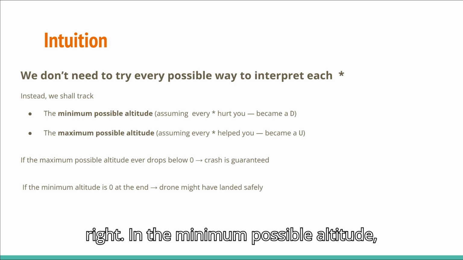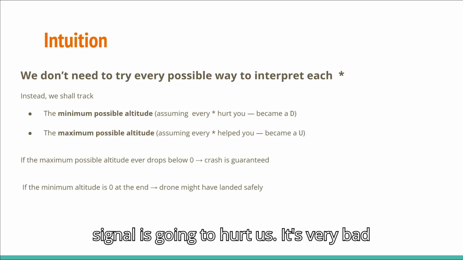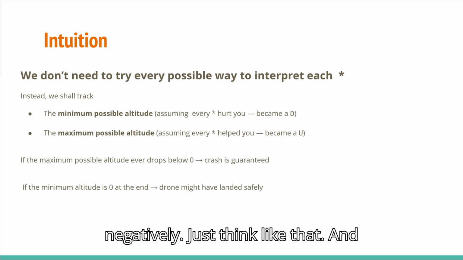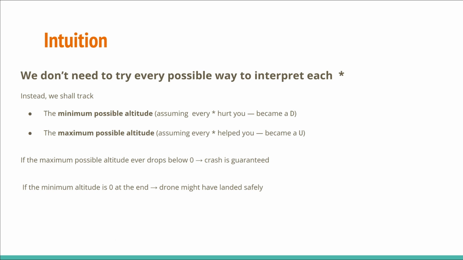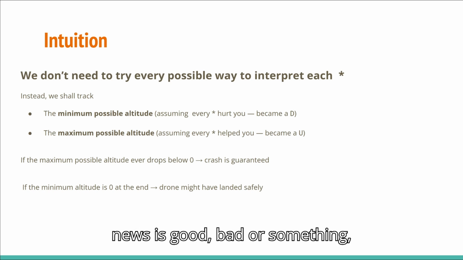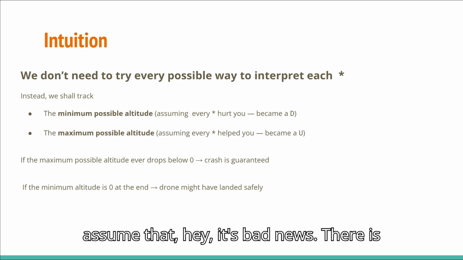In the minimum possible altitude, we are going to assume that every corrupted signal is going to hurt us. It's very bad for us, and we are going to think negatively. Just think like that, and let's say it's like news. Every single news, you don't know if it is good, bad, or something, right? So every single news, you just assume that it's bad news.